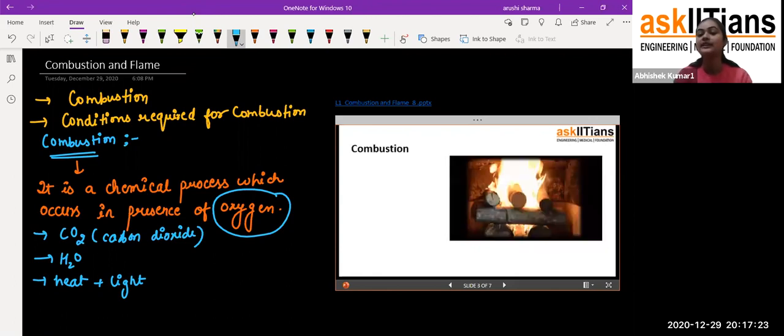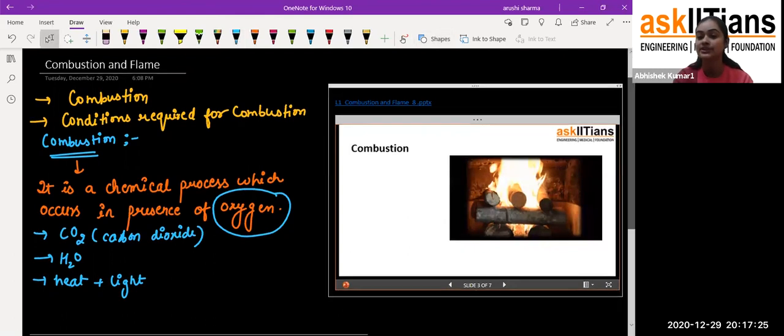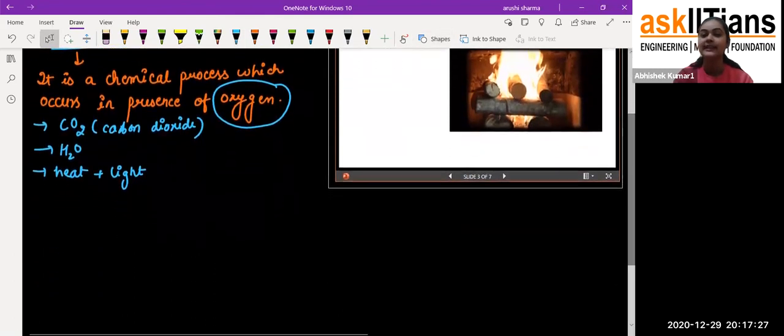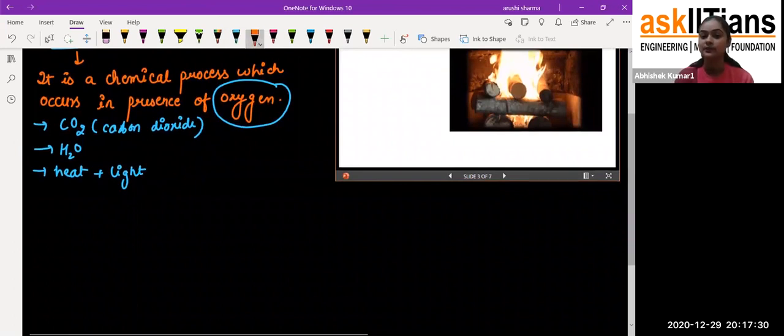So students, what is combustion now? See, combustion is a process in which any carbon compound burns. Why carbon compound?